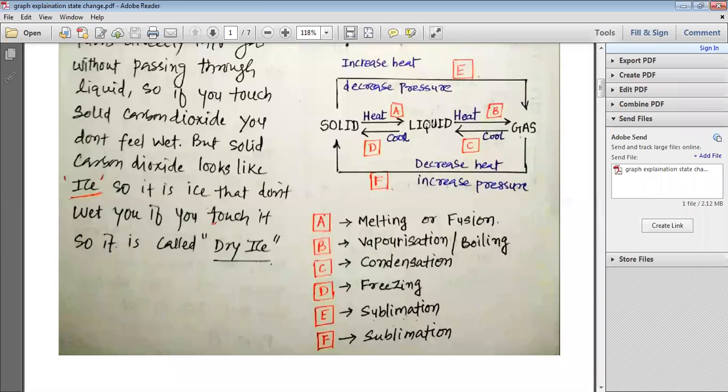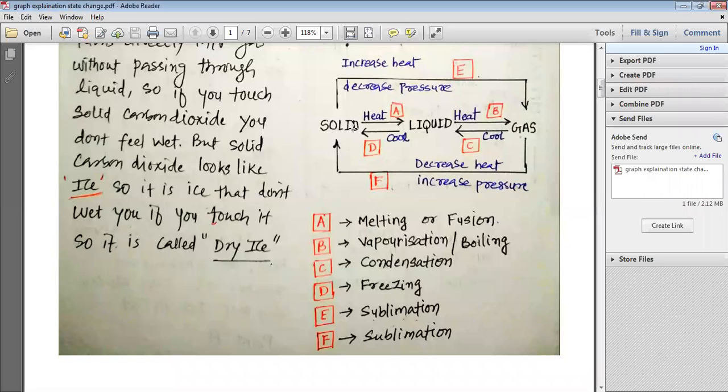When we have liquid and we cool it, liquid turns into solid. This process is known as D, and this D is nothing but freezing. Sometimes some solids, when the heat is increased or when the pressure is decreased, are directly converted into gas. This process is known as E, and this process E is known as sublimation.